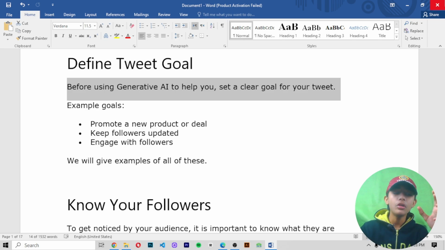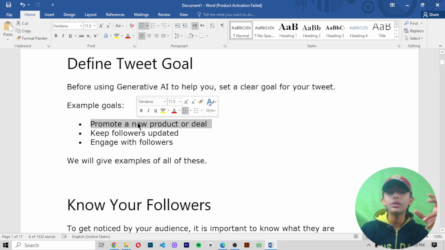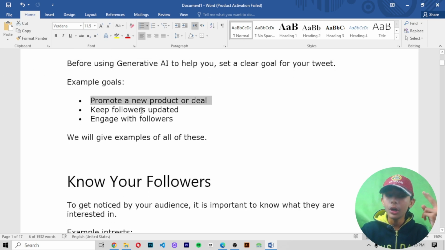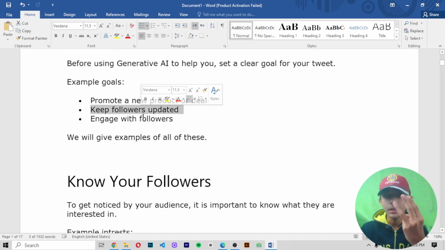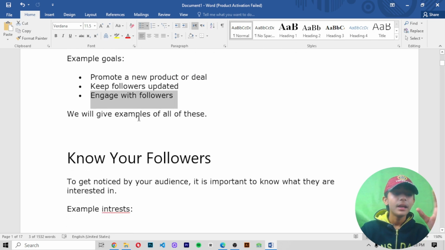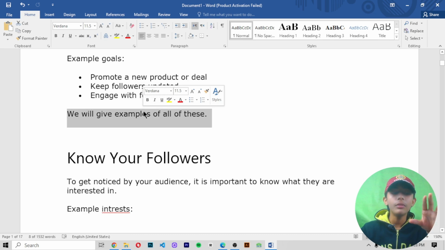For example, goals. First, promote a new product or deal. Number 2, keep followers updated. Number 3, engaging with followers. We will give examples of all of these.